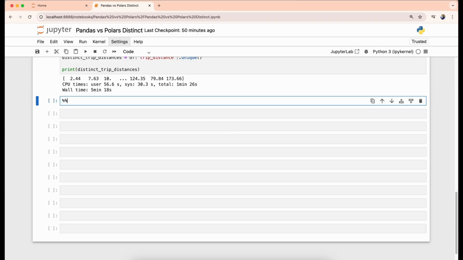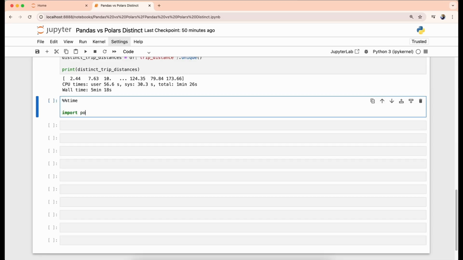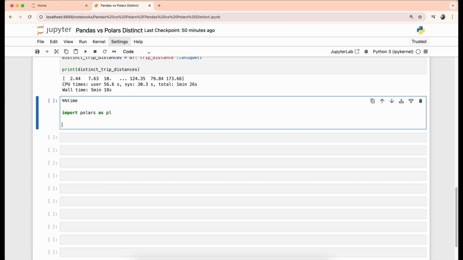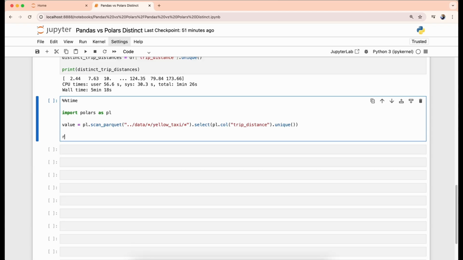Let's go to the next cell and import polars as pl. We need to scan all the files, so we are using the pl.scan_parquet method, and let's give our file path. We are taking over a billion records, in the same case, the last 13 years of data. Then the select method, and we can define our column trip distance in it, then dot unique. Unique is a method to find the distinct records. We are taking the value as a data frame, with the collect method.